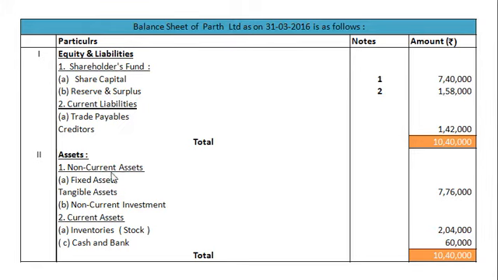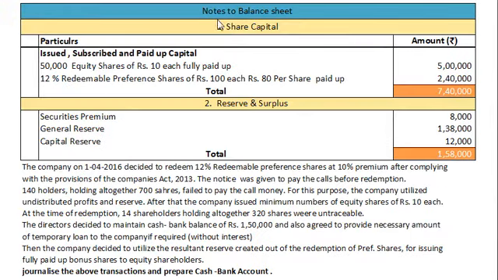Asset side, non-current assets, fixed assets, tangible assets 7,76,000. Number 2, current assets, inventories, stock rupees 2,04,000, and cash and bank balance rupees 60,000, and total on asset side rupees 10,40,000. Here we have notes to balance sheet.